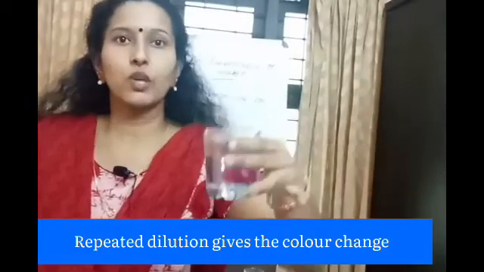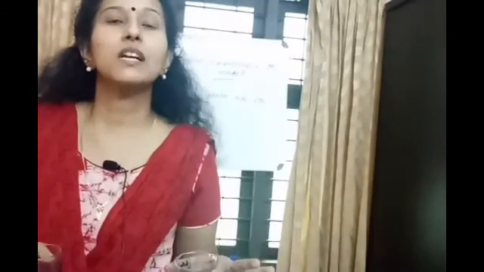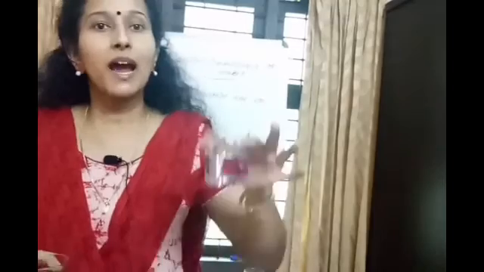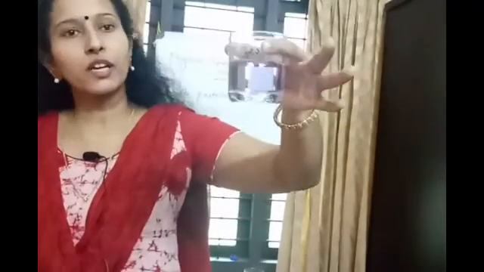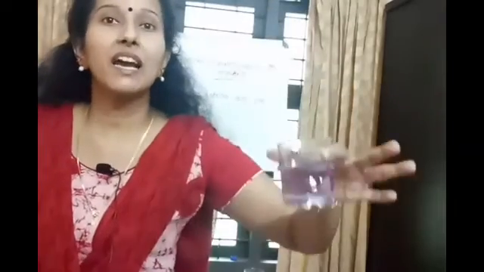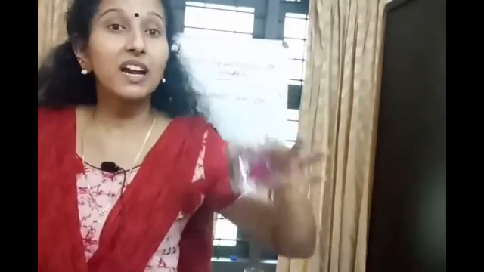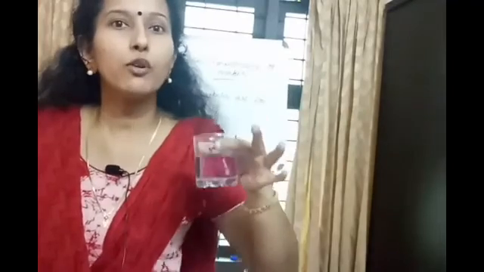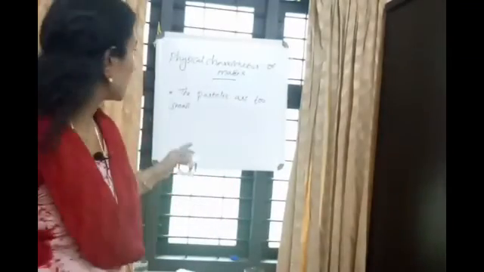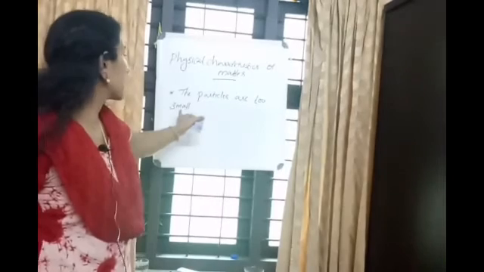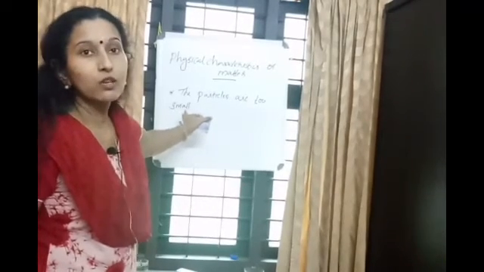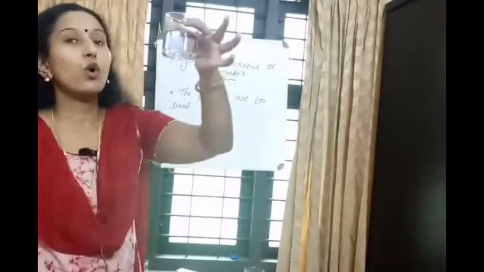So if I add more water to the fourth glass, you can see the color difference there also. That means colored particles are too small. So while adding more and more water into this colored solution, you will get a very faint color at last. That very faint color is the presence of very minute particles. So this activity clearly suggests that the particles are too small.